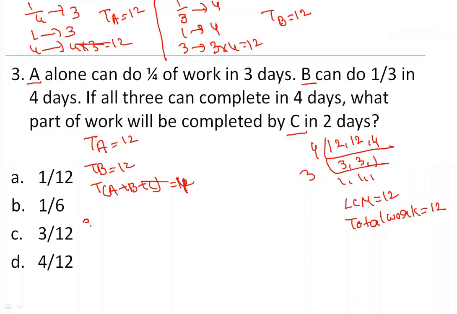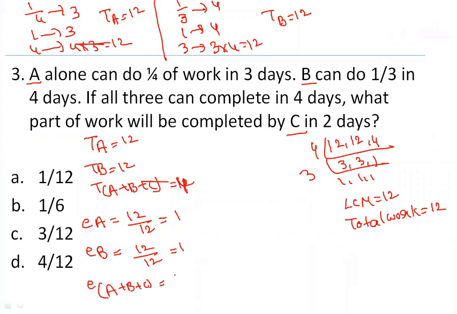Let's find out the efficiency. Efficiency of A equal to work 12 divided by time 12, 1 unit per day. Next, efficiency of B equal to work 12 and time 12, that means 1 unit per day. Next, efficiency of all the three, A plus B plus C, work equal to 12 divided by all the three are taking 4 days, right? So 3 units. Please see here, all the three people's efficiency is 3 units.